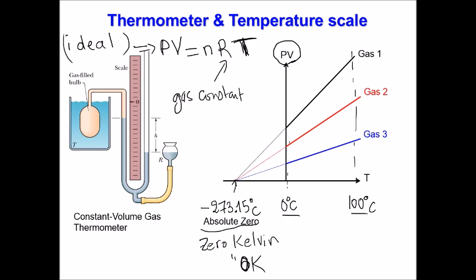Why is that? We might think that this is the freezing point of water, and this is the boiling point of water. But the freezing point of water is 0 degrees only at atmospheric pressure. If you go higher in altitude and change the pressure, the water will not freeze at 0 degrees.